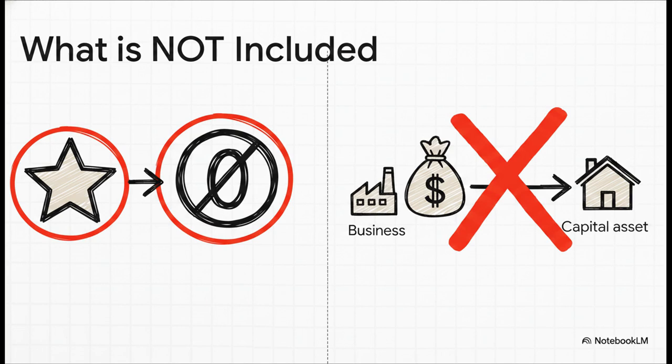The law also tells us what is not a cost of improvement. For self-generated things like goodwill, the cost is taken as nil. And this is a big one. You can't double dip. If you've already claimed an expense as a deduction against your property or business income, you can't then turn around and add it to your cost of improvement when you sell.